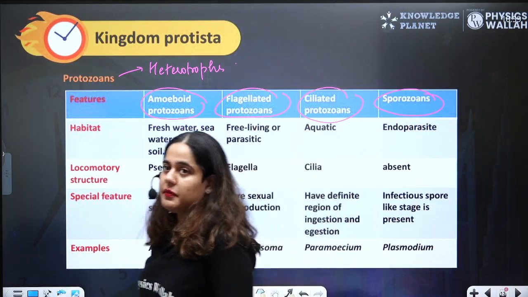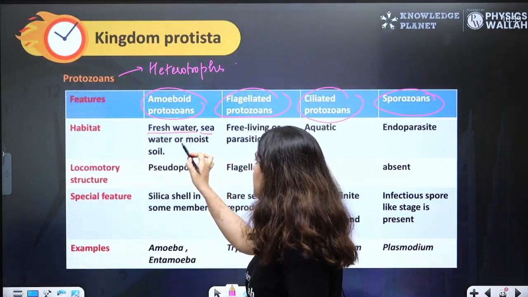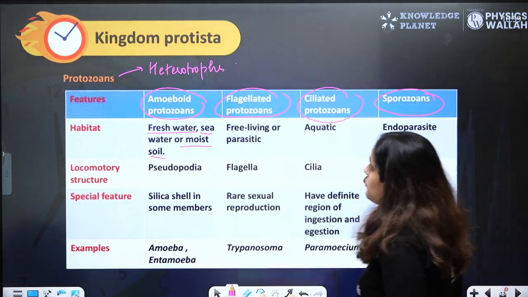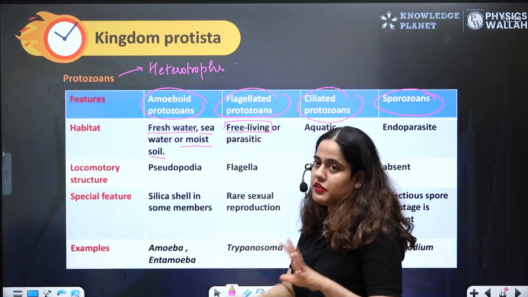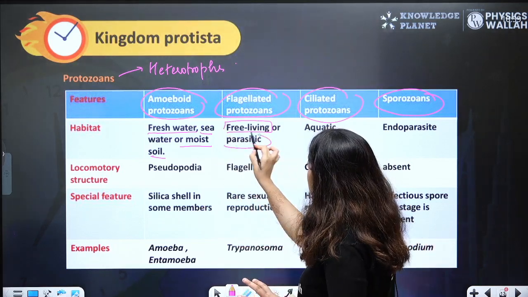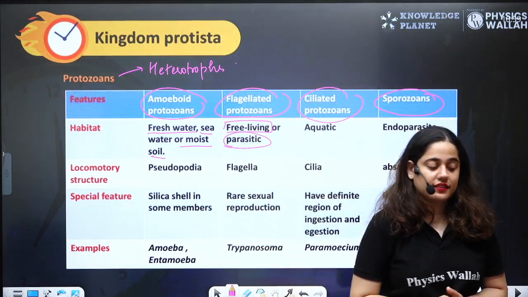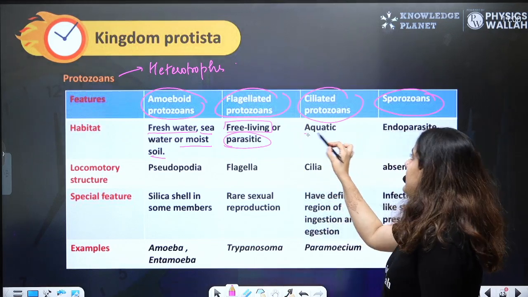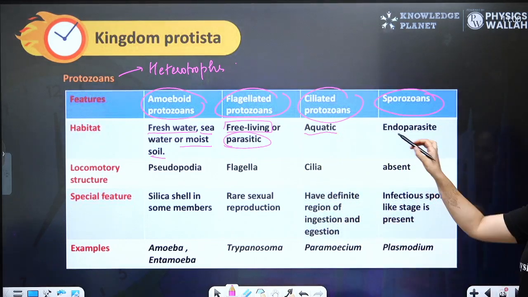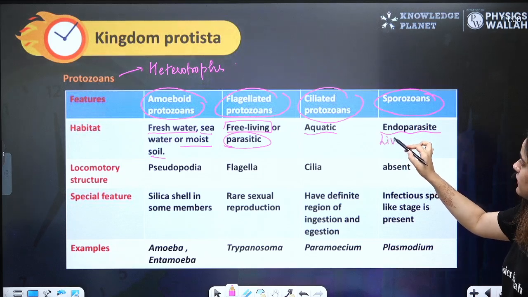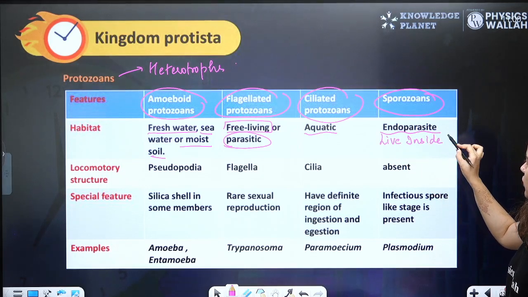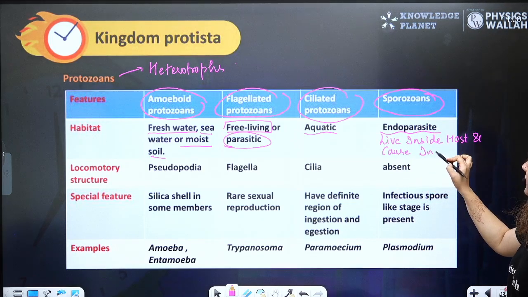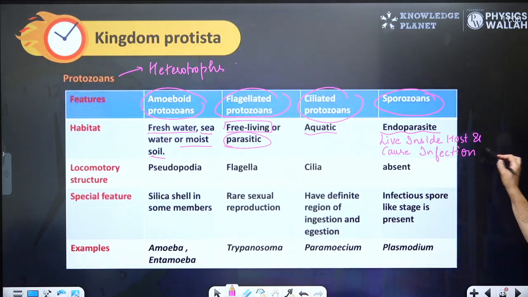Let's talk about their habitat. Beta, amoeboid are found in fresh water, sea water, or moist soil. So amoeboid can be found anywhere. Flagellated protozoans can be free living, which means they live without any organism, or they live with other organisms. Parasitic means when they cause infection to the organism. Ciliated are aquatic, and sporozoans are endoparasites, which means they live inside the host and cause infection.